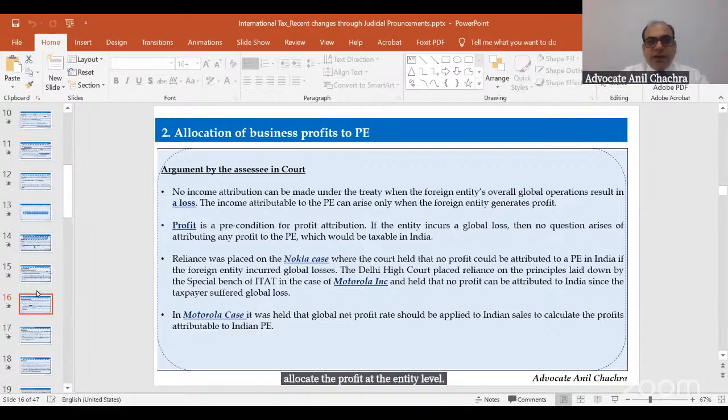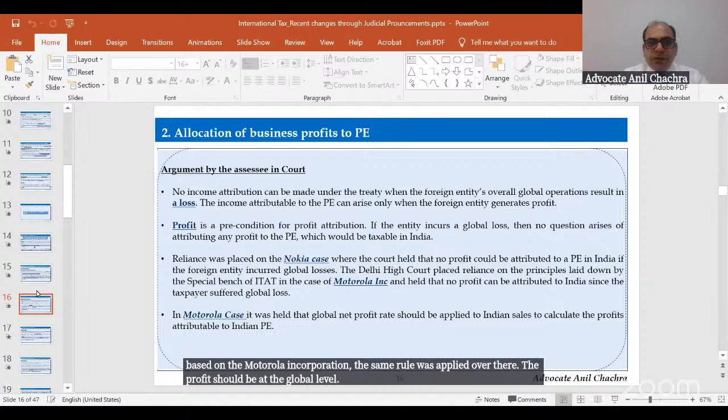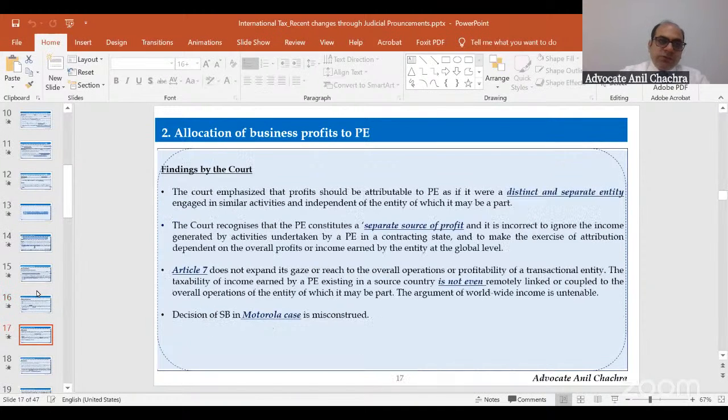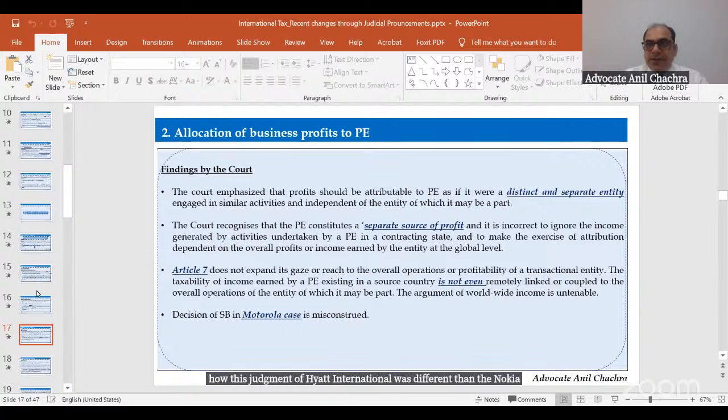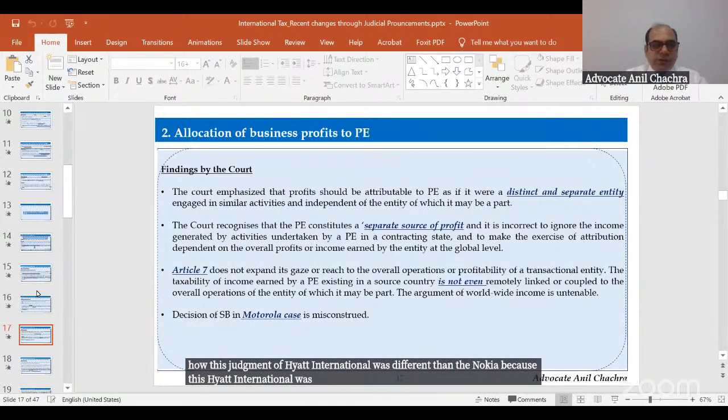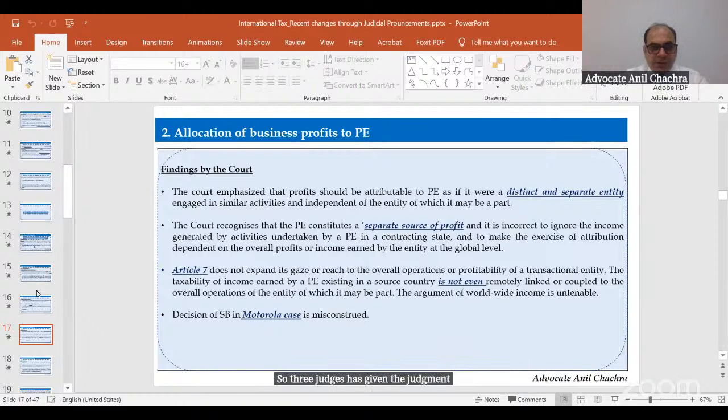The Nokia judgment was based on the Motorola incorporation; the same rule was applied over there: the profit should be at the global level. So what are the findings by the court? How was this judgment of Hyatt International different from Nokia? This Hyatt International case was referred to the full bench, so three judges gave the judgment.